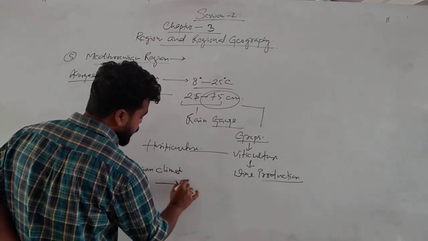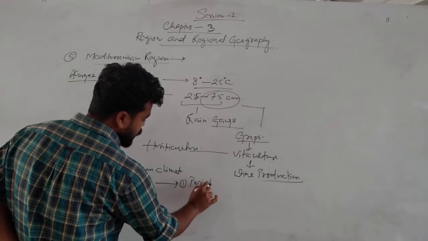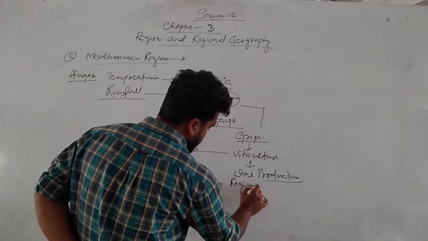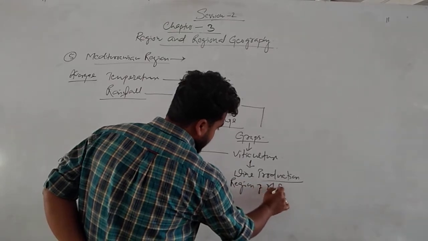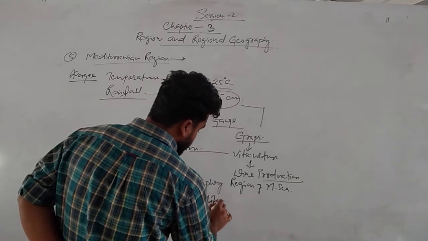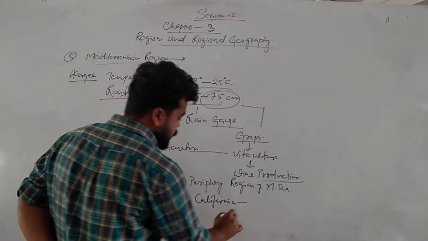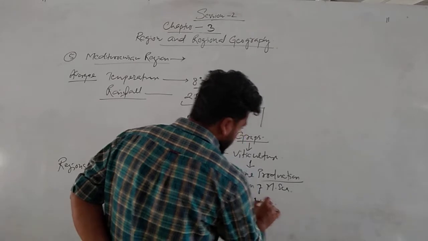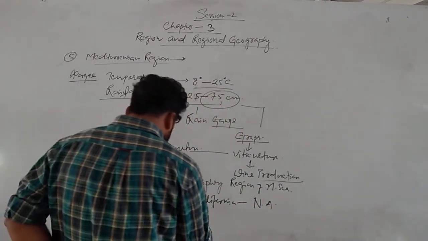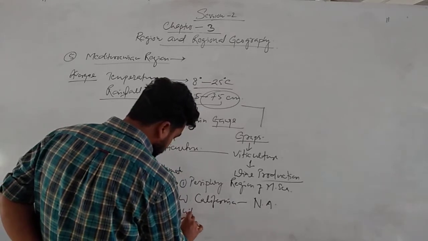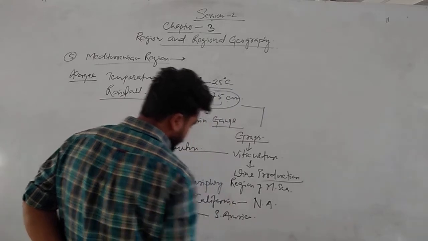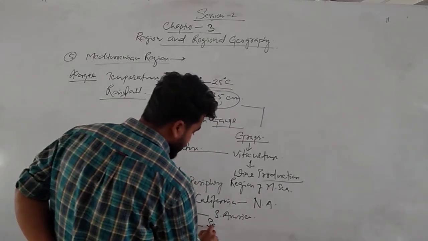Number 1 is the periphery region of the Mediterranean Sea. Again, Western California. We know where California is? California is in North America, on the western side of Mexico. Then Chile. Where is Chile? Chile is in South America. What is the capital city of Chile? Santiago.